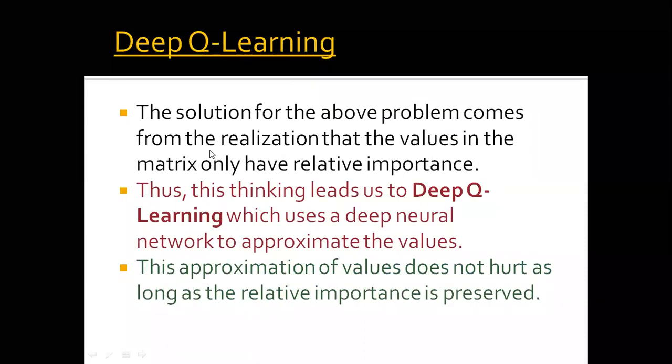The solution to the above problem comes from the realization that the values in the matrix only have relative importance. This thinking leads us to deep Q learning, which uses a deep neural network to approximate the values. Here we have a large number of values, so we use a deep neural network to approximate them. This approximation of value does not hurt as long as the relative importance is preserved. So the deep neural network helps us estimate the values for a large number of states.